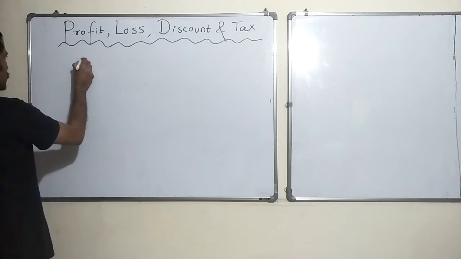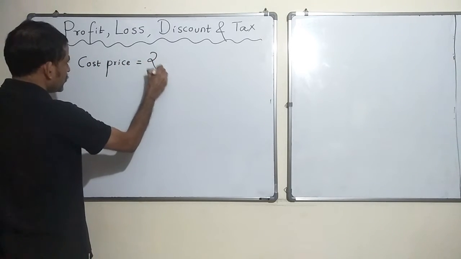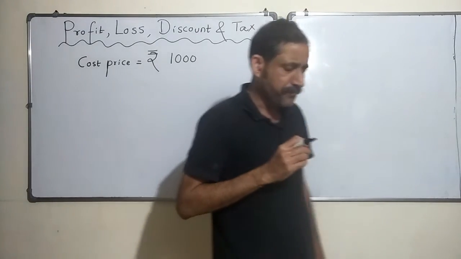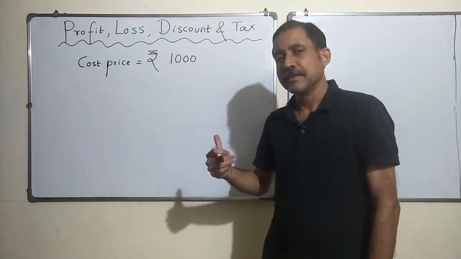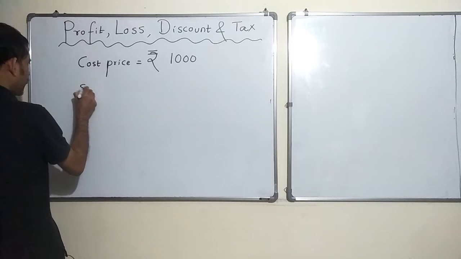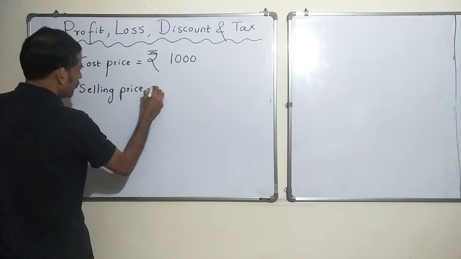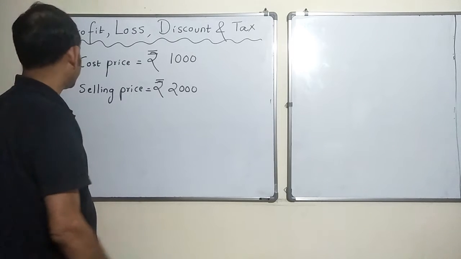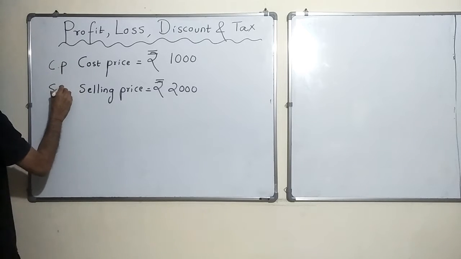So that was my cost price for that article. Cost price is equal to rupees 1000. And I had made up my mind that I am going to sell this for 2000 rupees. Selling price, though it was in my mind, we'll just write it down. So selling price was rupees 2000. I can write cost price as CP and selling price as SP.